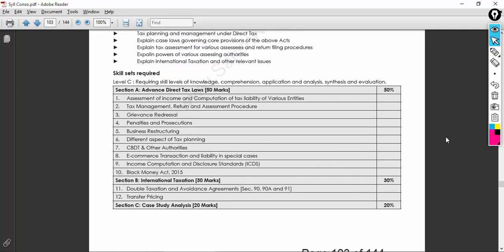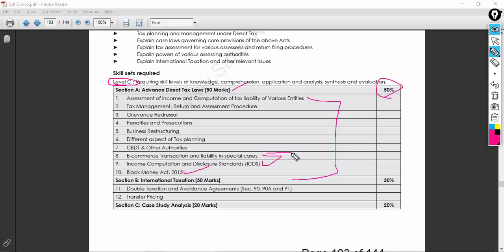Great, so we come to the next part, requiring level C of skills. 50% carries for advanced direct tax. All are important guys, there is no escape from this, but I would like to give importance to these three topics. Do not ignore them.